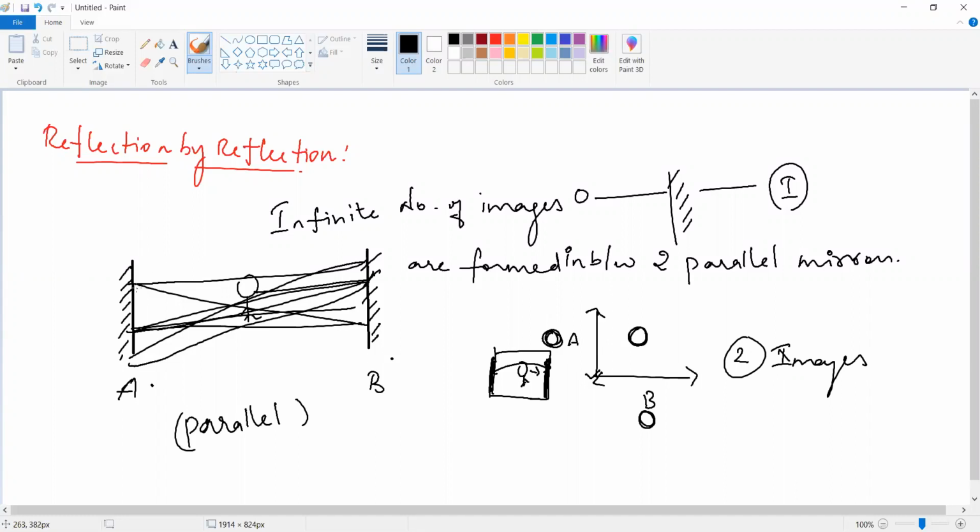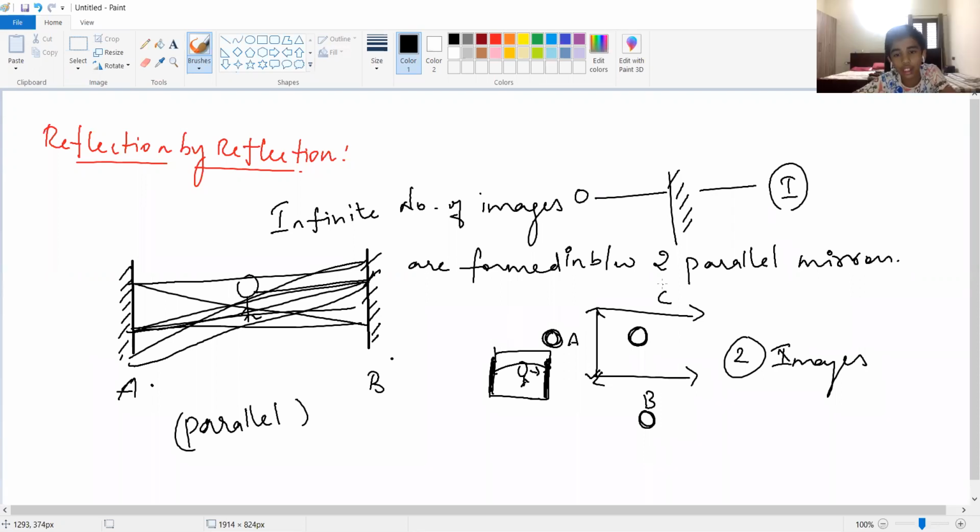Do you understand? So only if the mirrors are placed parallel will we get infinite images. Okay. When you place the mirrors in a perpendicular direction, it will give only 2. Okay. How many mirrors are used? It depends on that. If suppose you place it like this, and here there is a mirror called C, then how many images will we get?